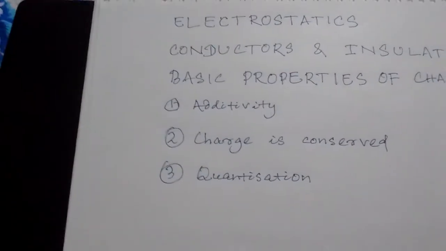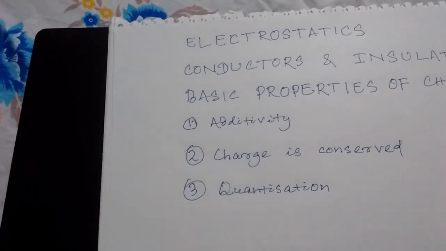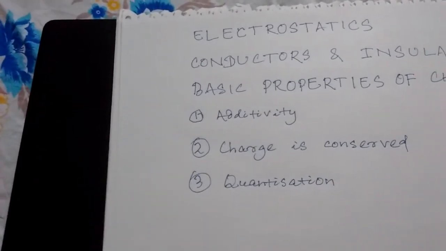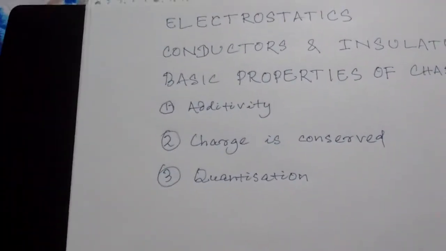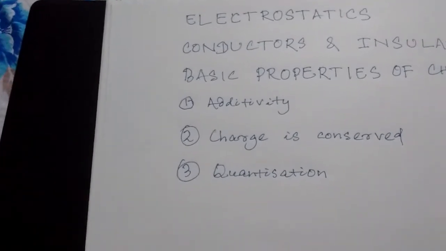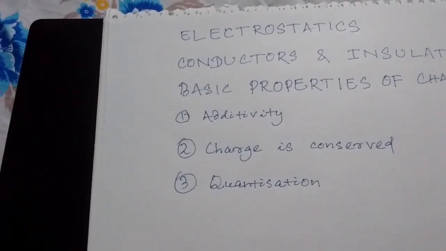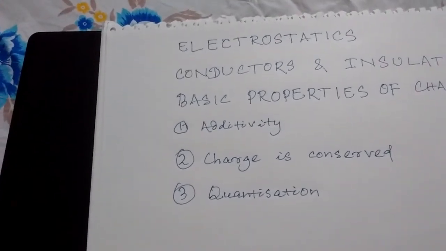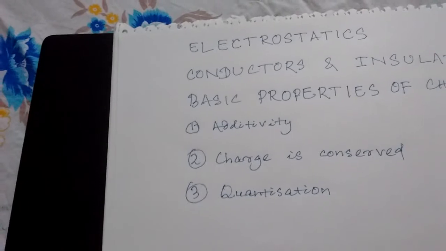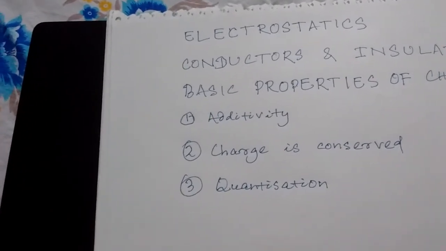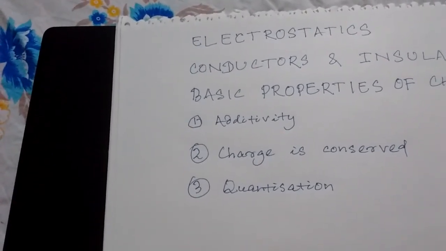Then what could be that quantity? Suppose a substance loses 1 electron. It becomes charged with plus e. Plus in the sense it loses an electron, and e means it loses 1 electron. Then suppose it loses another electron. Then it becomes plus 2e. That means it becomes 2 times electronically charged. Again, if you extract another electron, it will become plus 3e. So in this way you can continue, and at any moment you can assign this charge as Ne.